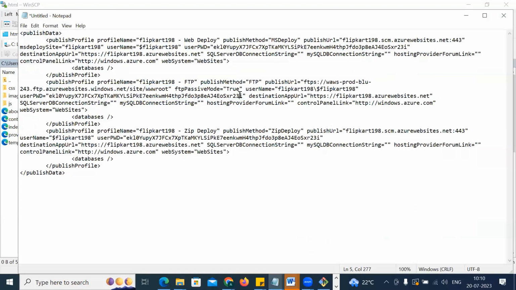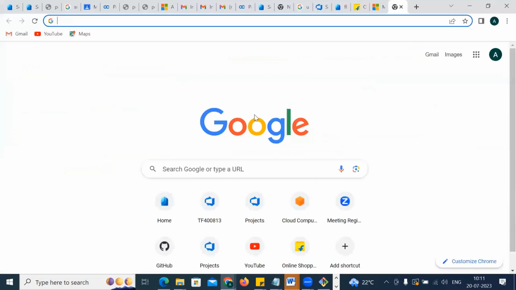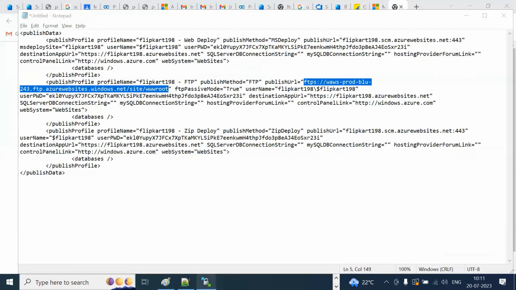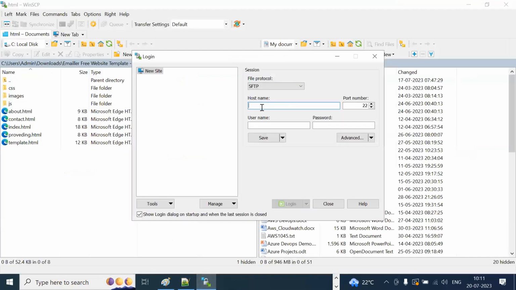So what is the host name? This one, right? Yes or no, dear? Right here, ftp waws product for the azurewebsites.windows.net. So this is your host name. Clear? Copy this and go back to your WinSCP. Where is it? I cannot see where it is. Here. As soon as I paste, this is SFTP now, it will change to FTP. Have a look here. It changed, right? Automatically the port and everything get updated. You don't have to worry about that.